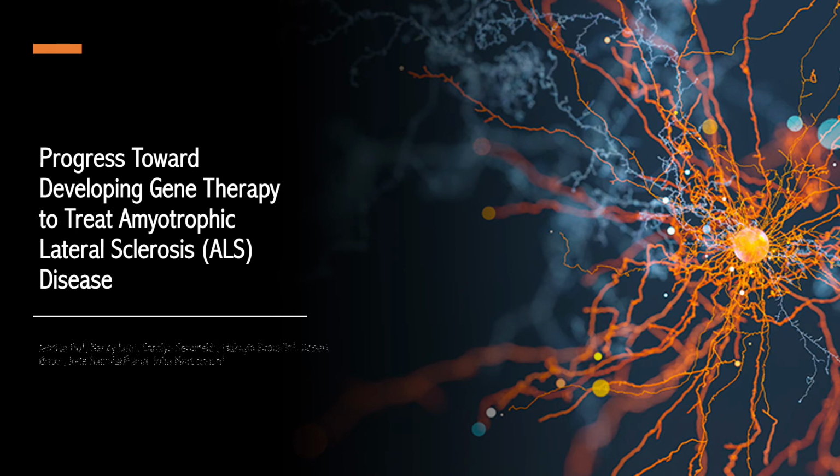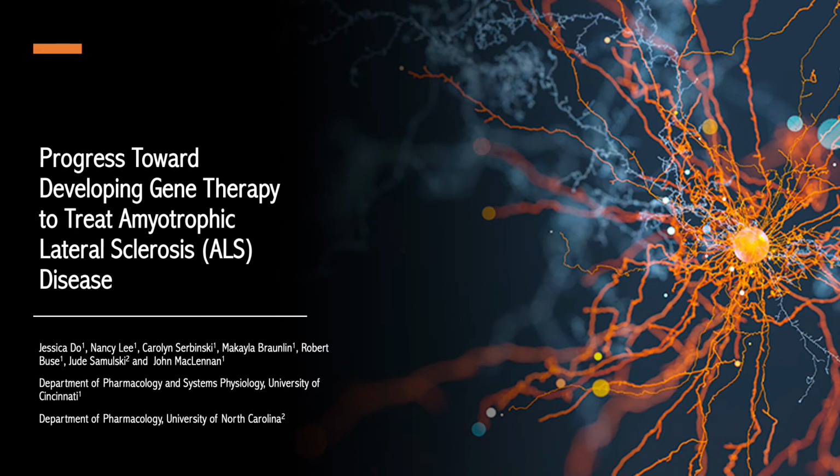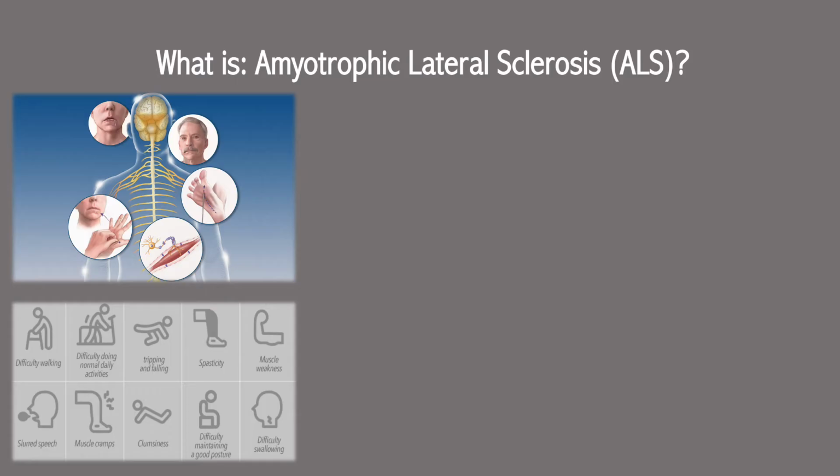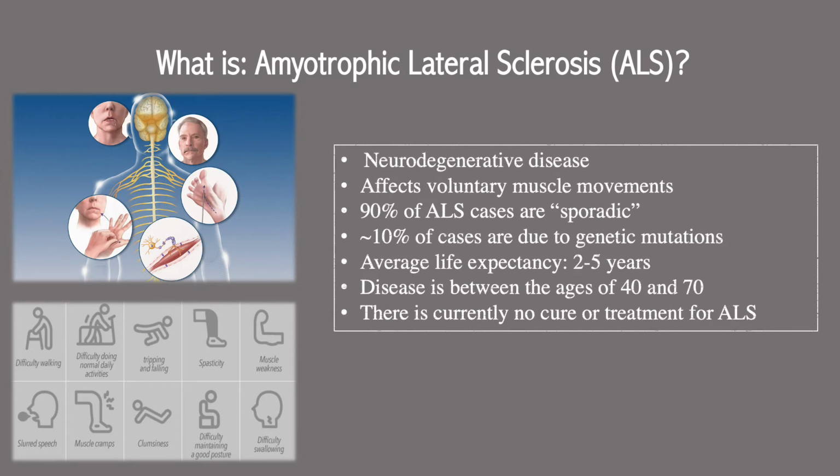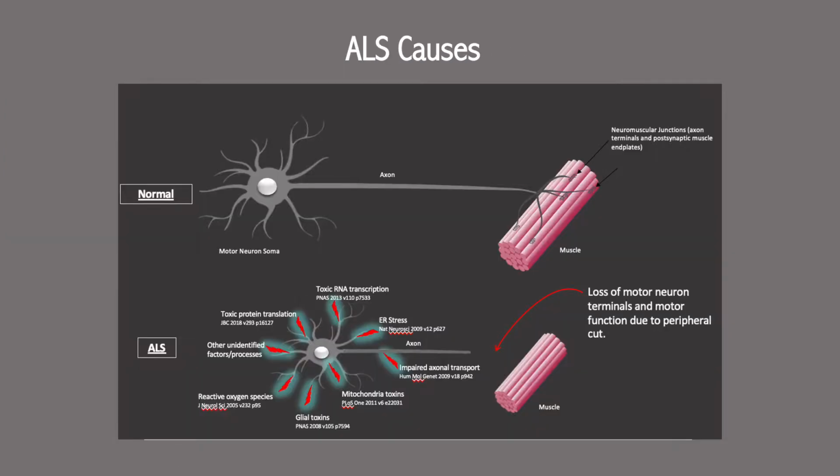I will be presenting progress towards developing gene therapy to treat amyotrophic lateral sclerosis disease. Amyotrophic lateral sclerosis is a progressive non-degenerative disease that targets the nerve cells in the brain and spinal cord. It affects movements like walking, swallowing, and writing. 90% of ALS cases are sporadic, which means the cause of the disease is unknown. There is currently no cure or treatment for ALS which substantially prolongs survival.